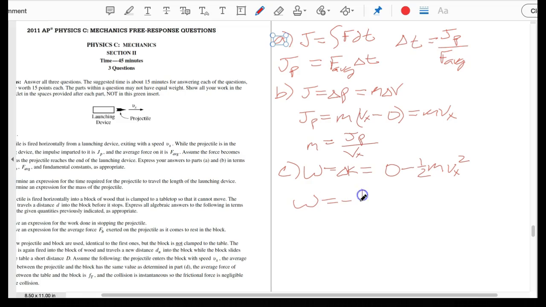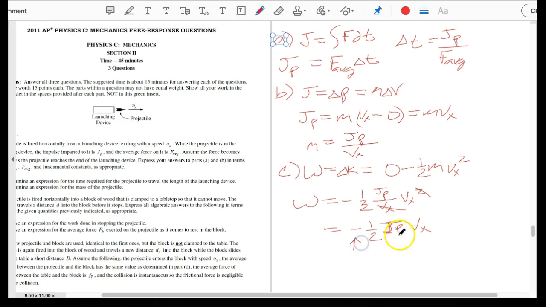So work is equal to -1/2. We said that the mass was equal to Jp over Vx, so that is the impulse of the projectile over the velocity. And we've got to take that times Vx squared. We see that we can cross off one of the V's here and one of the V's there. So this is now equal to 1/2 of JP times Vx. And that would be the amount of work that is done.